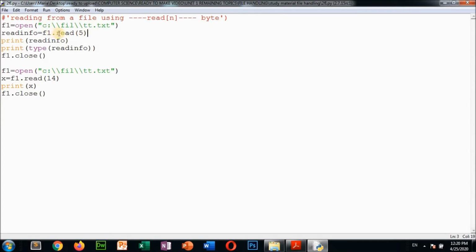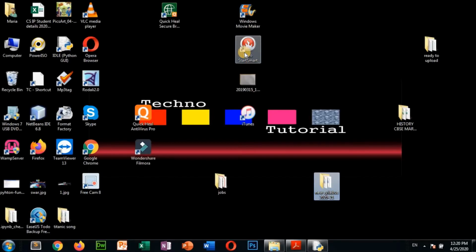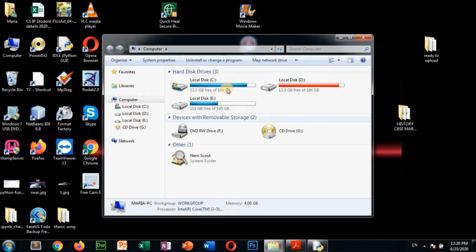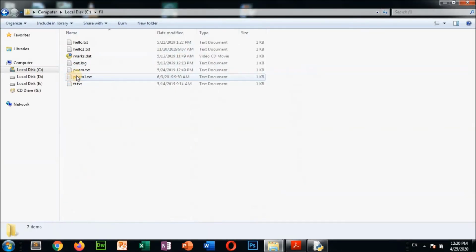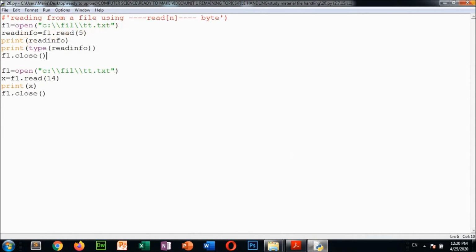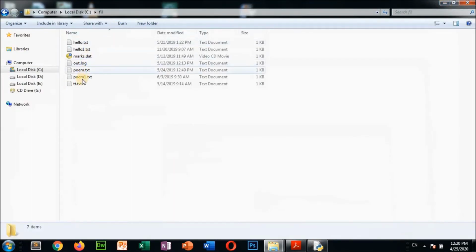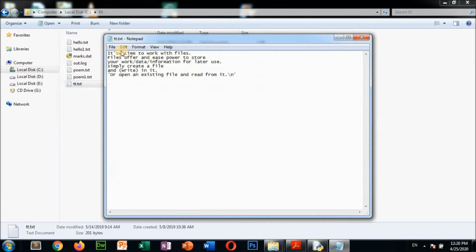Read info is equal to f1.read(5). Now see, first we have to see this. We are opening this file, that means C drive, file folder, tt.txt. See, minimize this, go to My Computer, C drive. Here this file folder is there. Here what we are opening is tt.txt. Now see, this is tt.txt. What is there? These are some records, some data in the file.